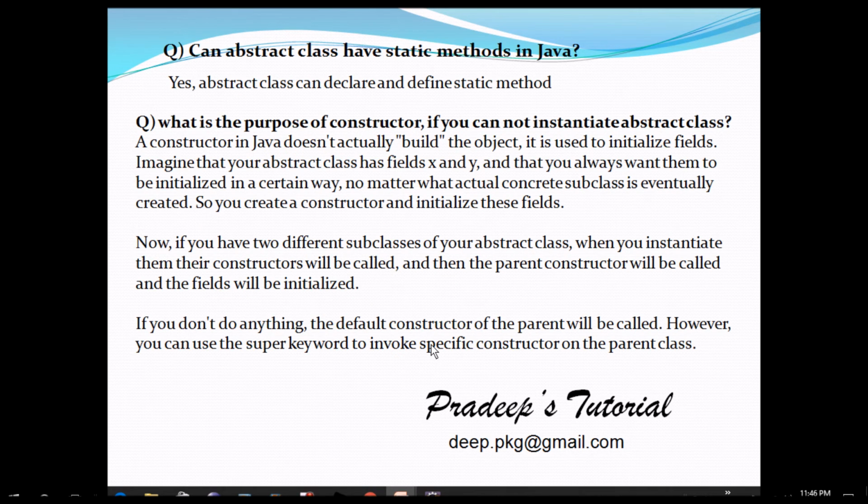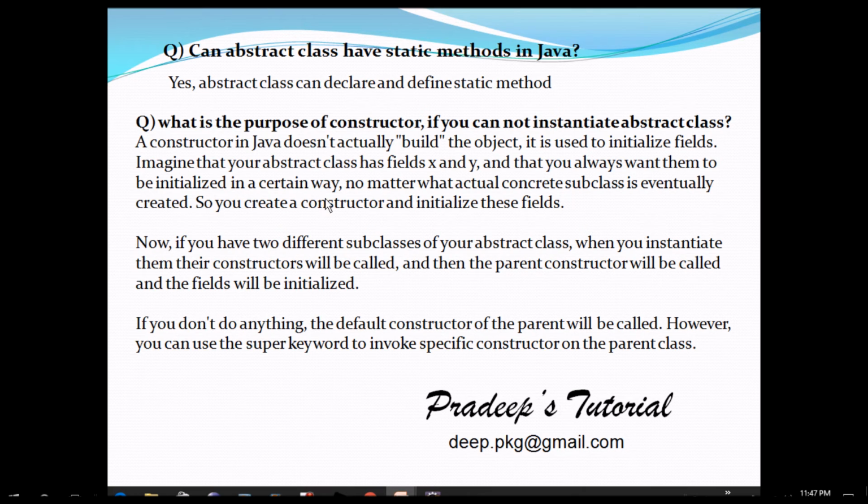Can an abstract class have a static method in Java? Yes, an abstract class can declare and define a static method. Now this is very important. What is the purpose of a constructor if you cannot instantiate an abstract class? I have explained this in my previous question, where the question was, can we have a constructor in an abstract class? So here is the full answer.